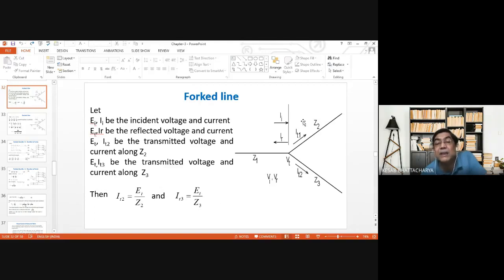So make this correction in your figure, make it IT2 and IT3, then it will be all right. Otherwise, everything is okay. So IT2 will be equal to Vt by Z2, and IT3 will be equal to Vt by Z3.